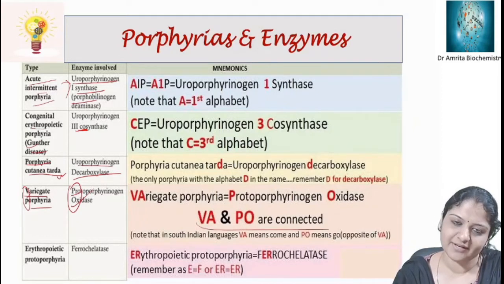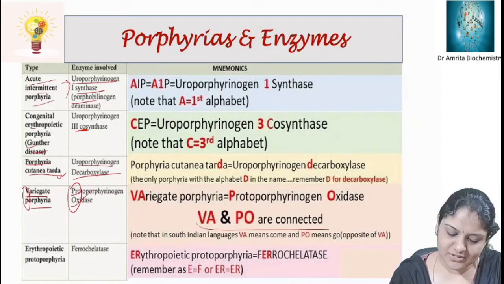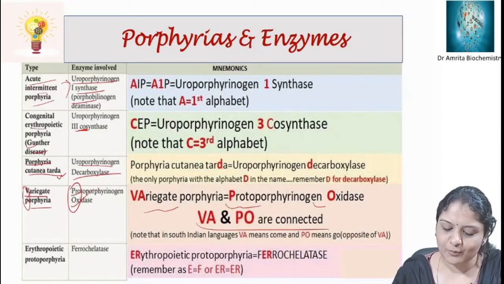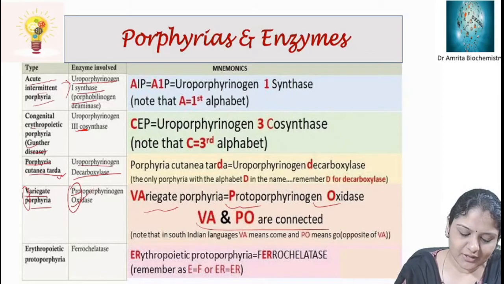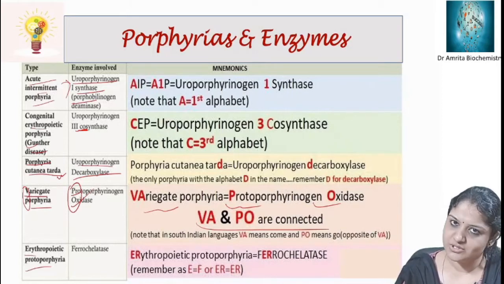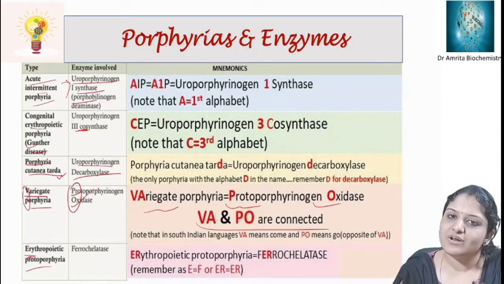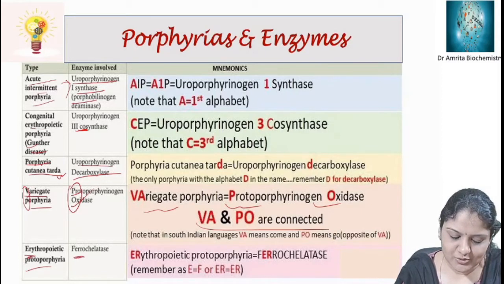Okay, so Va and Po connected. In all the South Indian languages, va means come and po means go. So variegate porphyria, the enzyme defective is protoporphyrinogen oxidase. Then erythropoietic porphyria has ER in it. Similarly, ferrochelatase, the enzyme deficient, also has ER in it.